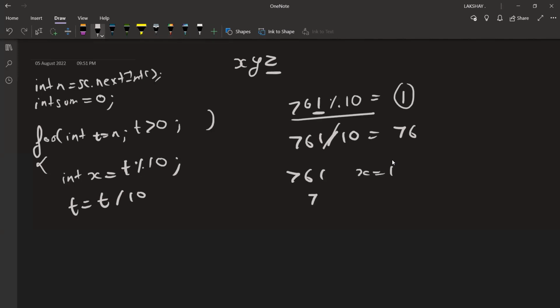For the next part I have 76, and this time x will become 6. Then I only have 7, so x will become 7, and then I will get a 0, because 7 divided by 10 gives 0. So I have written a condition where I only run the code if t is greater than 0.